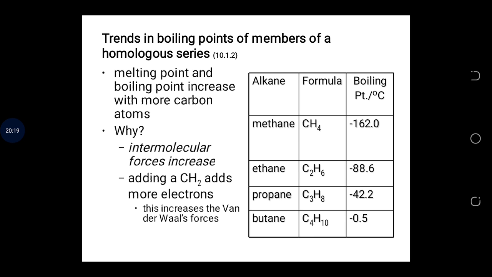So this is another example of how the boiling point increases with an increase in the number of carbon atoms.